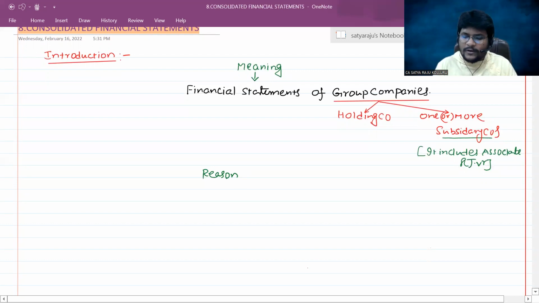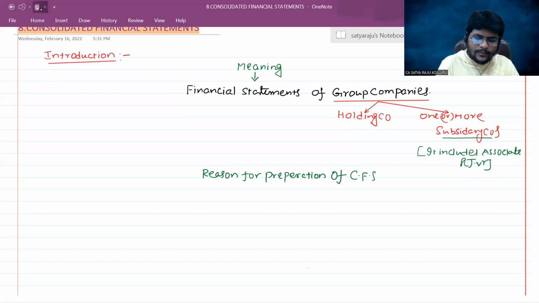So first we checked the simple meaning. Now we are checking why we need to prepare, that is, the reason for preparation of CFS. As a shortcut I regularly use CFS. Please all of you get habituated to the terminology.